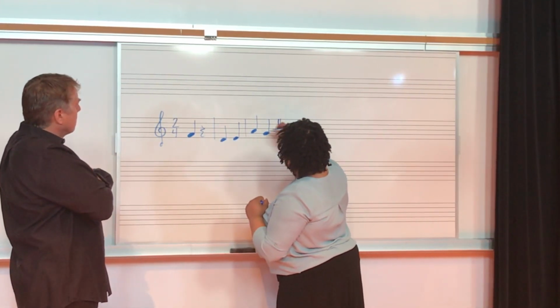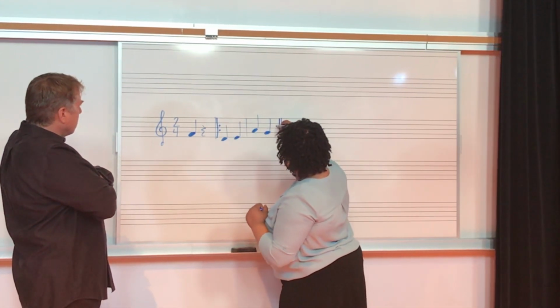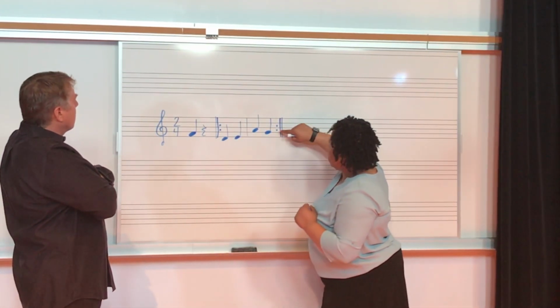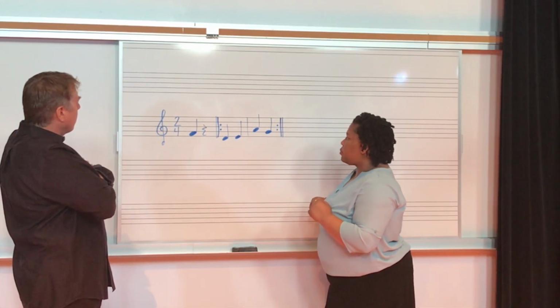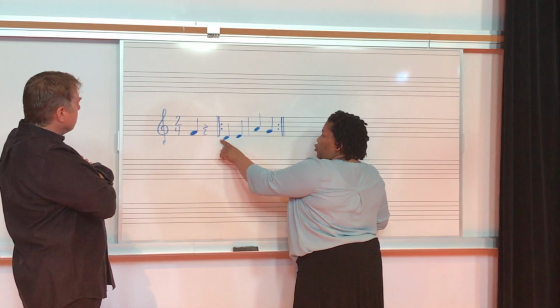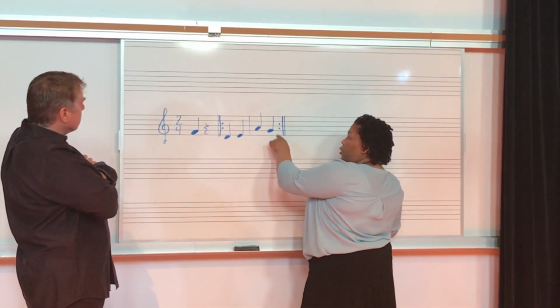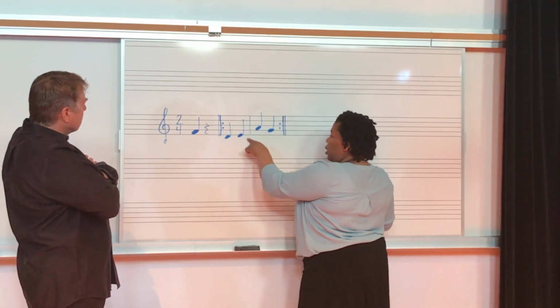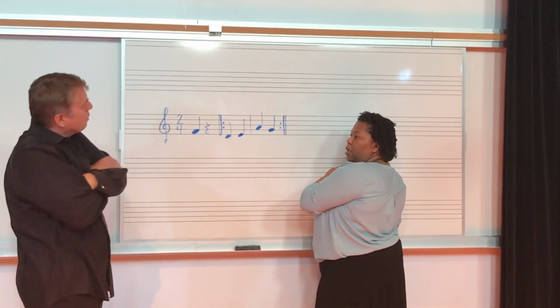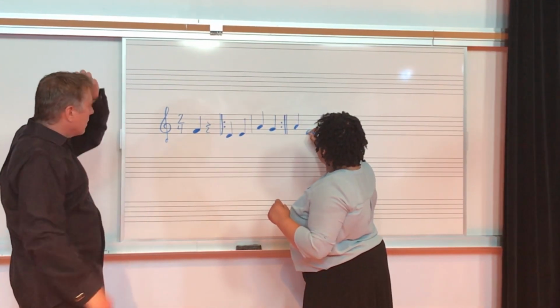So I want to make sure that I put a double bar, and I'm going to put these 2 dots in spaces 2 and 3. What that's going to tell us is when we get to measure 2, we'll play measure 2, play measure 3, then we're going to go back to measure 2 and play measure 3 again. And then we can go on if the music continues.